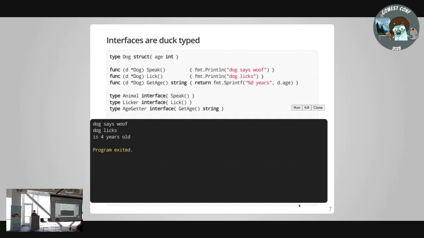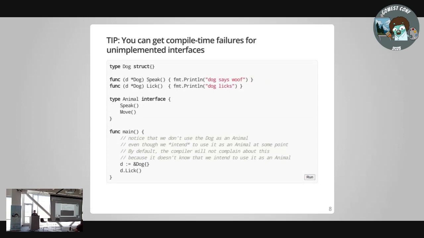This is super magic. And I bring this up really for the next thing. There's a thing that a lot of us do in Go where we want compile time errors whenever possible. So if I'm writing the dog struct, I'm writing the code to say I'm implementing dog, and I intend dog to always be an animal. Even if I'm not using it like an animal right now, I want the compiler to warn me, and if I don't implement something the animal needs, tell me at compile time.